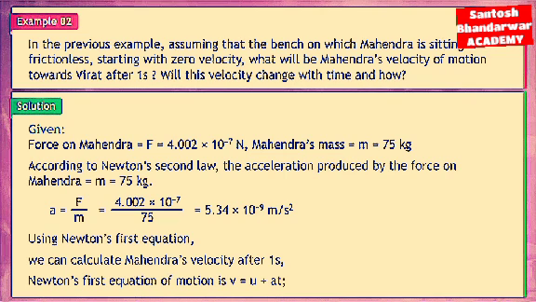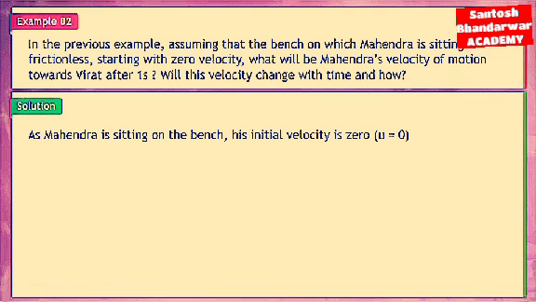Newton's first equation of motion is v = u + at. As Mahendra is sitting on the bench, his initial velocity is 0 (u = 0).